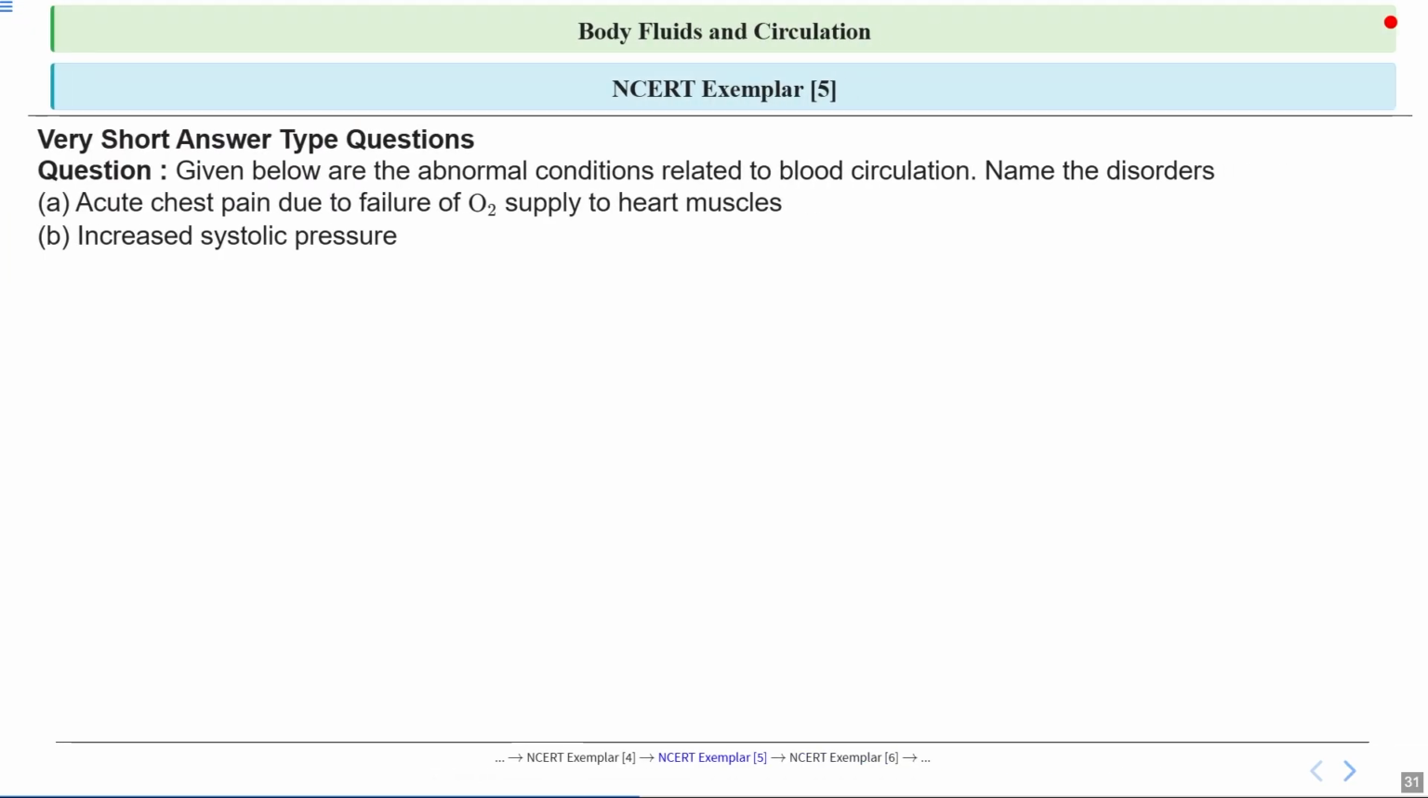So this is question number 5, and the question is, given below are the abnormal conditions related to blood circulation. Name the disorders. And first part is acute chest pain due to failure of oxygen supply to heart muscles, and the second one is increased systolic pressure. Let's look at the answer in details.